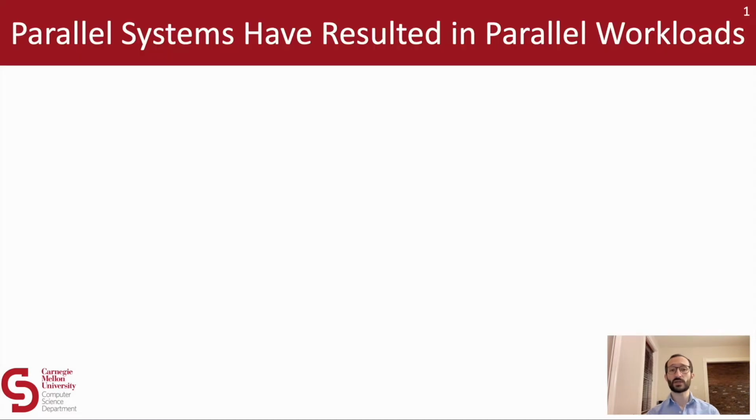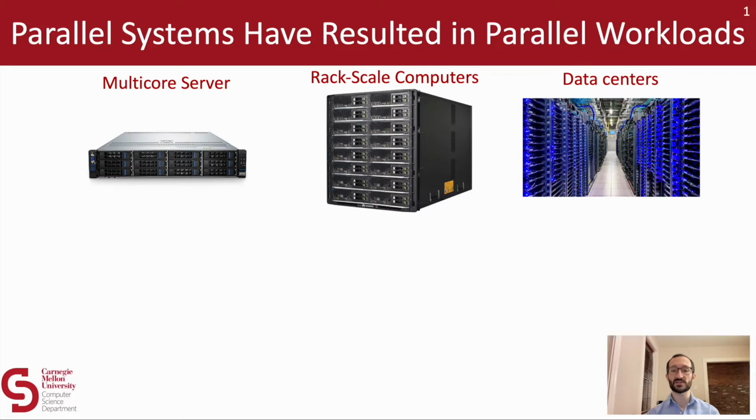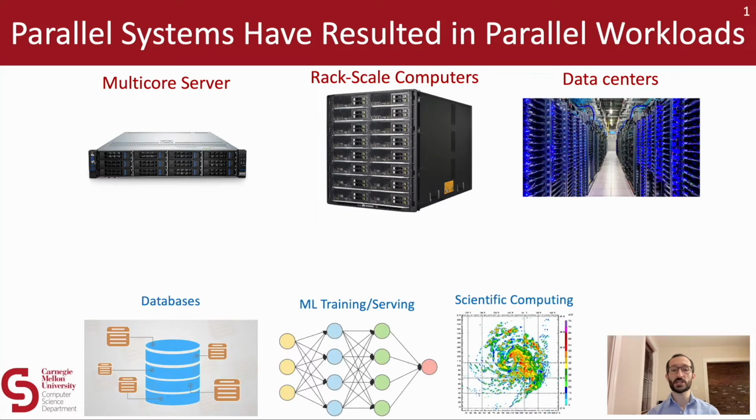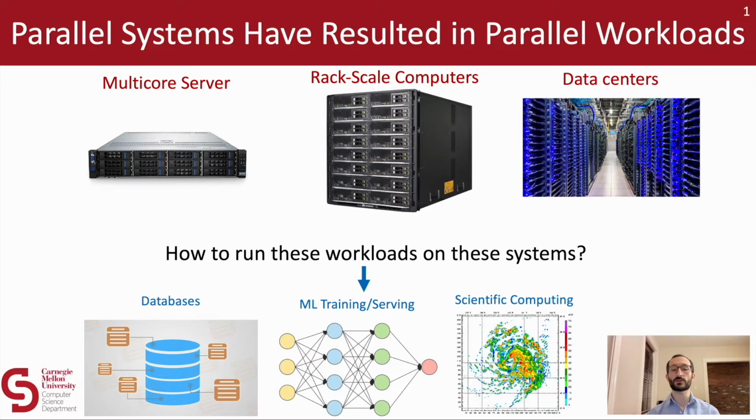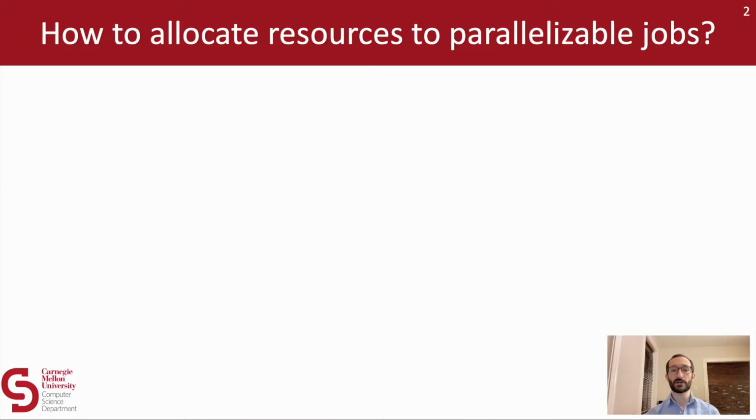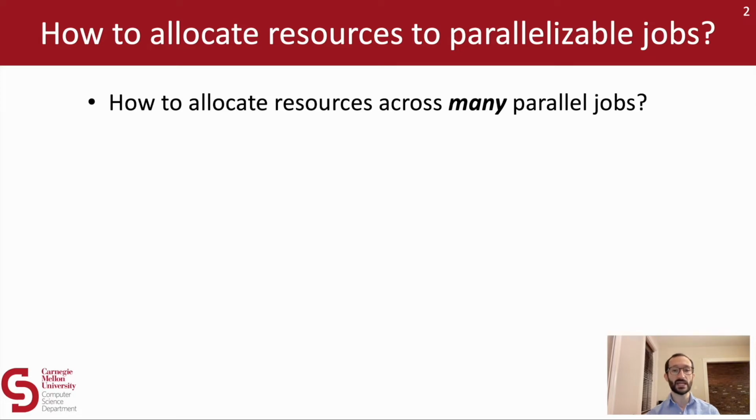If we look at today's computing landscape, a wide variety of modern systems are purpose-built to exploit parallelism. And as a result, the kinds of applications we want to run on these systems are themselves increasingly parallel. This gives rise to the question of how to best run these workloads on these underlying systems. To address this question, my research asks how to allocate resources to parallelizable jobs, and in particular, how to allocate resources across a stream of many parallel jobs arriving to the system over time in order to reduce job response times, the amount of time that each job spends in the system.